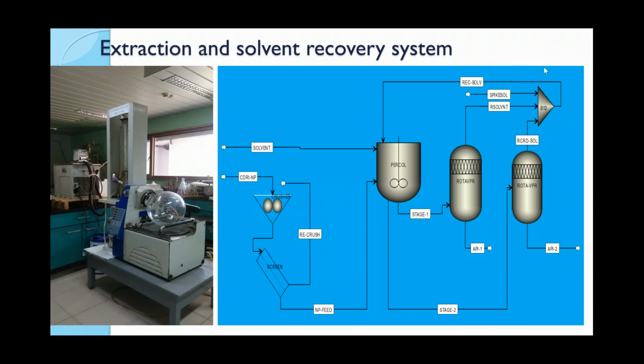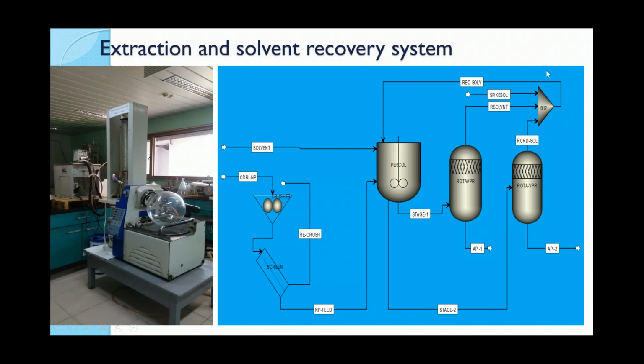This is a solvent extraction process with a solvent extractor percolator column, where the solvent is charged and the dried, pre-harvested material passes through the crusher. After screening, the oversized material is recycled back, whereas the final material of the desired size of 3 micron is filled into the percolator with the solvent.